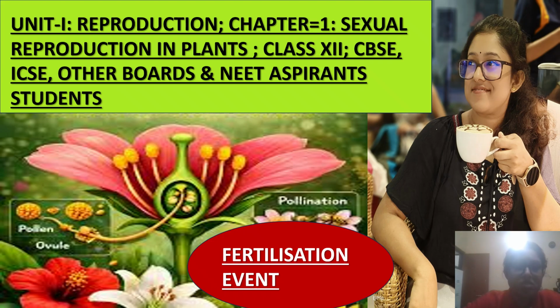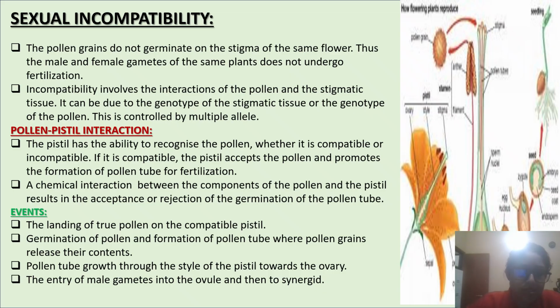Unit 1, Reproduction. Chapter 1, Sexual Reproduction in Plants. Topic: Fertilization Event. Sexual incompatibility: the pollen grains do not germinate on the stigma of the same flower. Thus, the male and female gametes of the same plant do not undergo fertilization. Incompatibility involves the interaction of the pollen and the stigmatic tissue. It can be due to the genotype of the stigmatic tissue or the genotype of the pollen. This is controlled by multiple alleles.